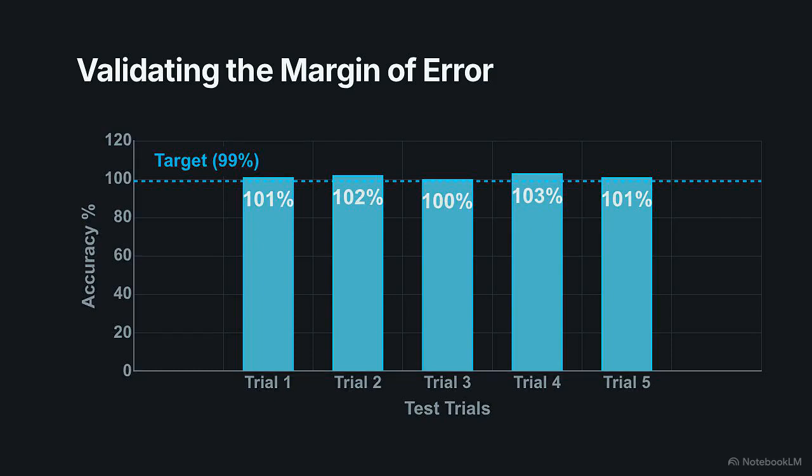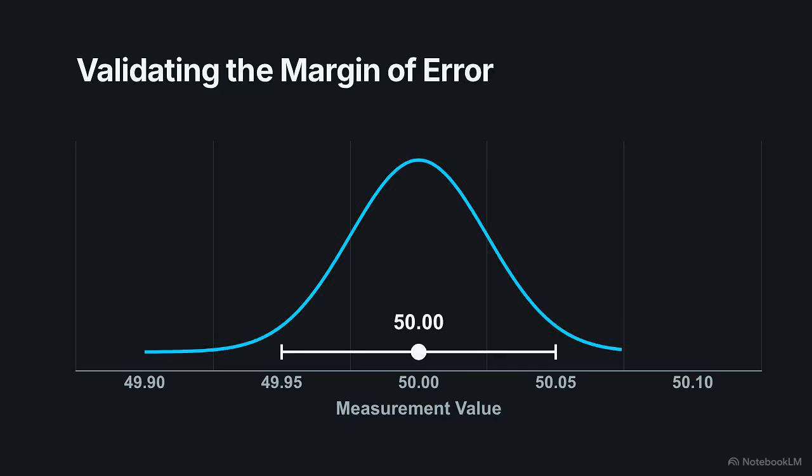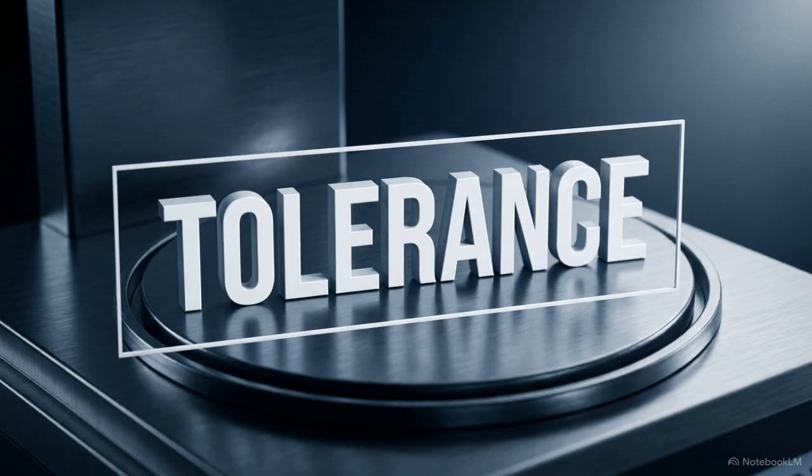This validation runs into a hard truth of physics: measurement uncertainty. No physical measurement is perfectly exact. There is always a margin of error. The standard requires laboratories to mathematically calculate the exact limits of that uncertainty, locking it into a defined numerical range. True scientific rigor does not mean claiming impossible perfection. It means mathematically defining the exact limits of your imperfection.